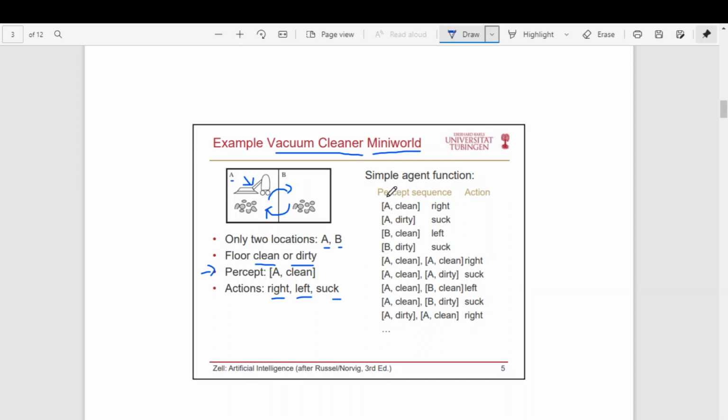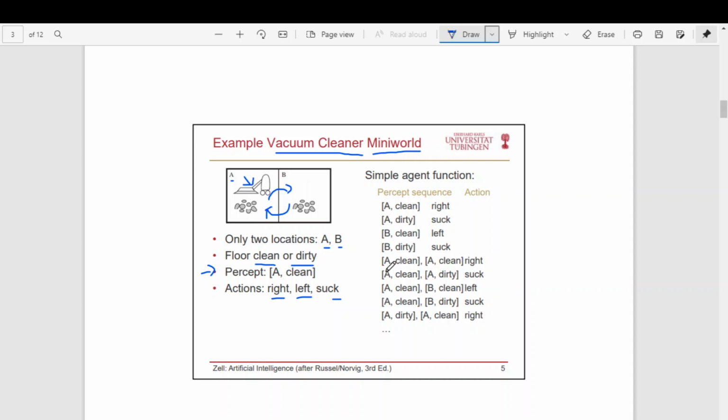So here is an example. The agent is in room A, and room A is clean, which means the agent should go right. This is the action it is supposed to take. The agent is in room A, the room is dirty, which means the agent should suck, that is, it should remove the dirt. The agent is in room B and B is clean, which means it should move towards the left. So move left, that's the action. The agent is in room B and room B is dirty, which means it should remove the dirt, suck it.